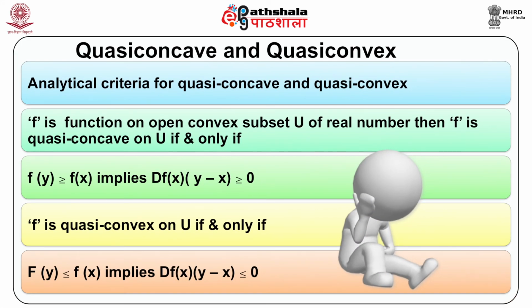Analytical criteria for quasi-concave and quasi-convex. If f is a function on an open convex subset U of real numbers, then f is quasi-concave on U if and only if f(y) is greater than or equal to f(x) implies df(x) into (y minus x) is greater than or equal to 0. And f is quasi-convex on U if and only if f(y) is less than or equal to f(x) implies df(x) into (y minus x) is less than or equal to 0.